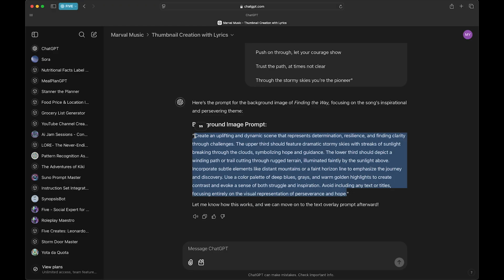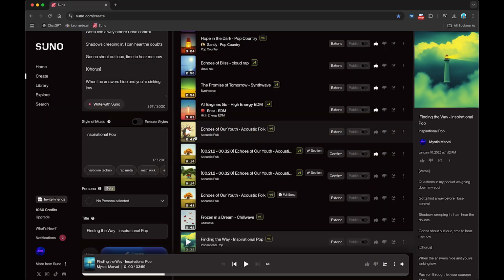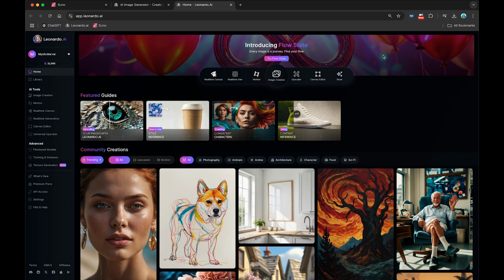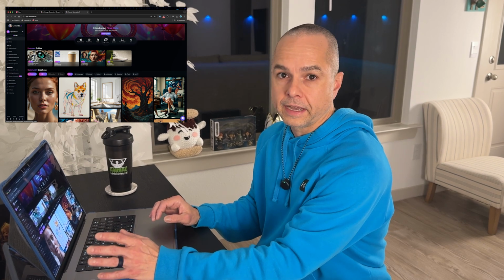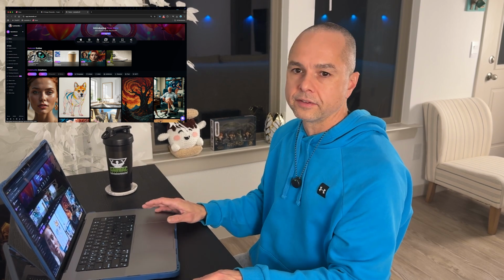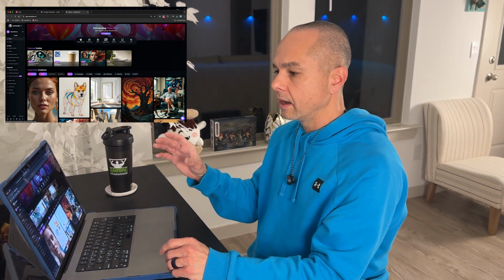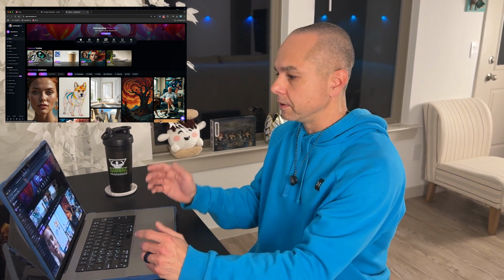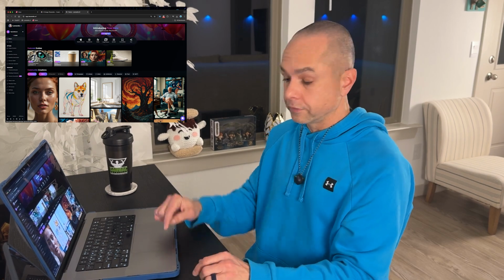So let's go. To create the image that's going to be used for the video, we're going to use another AI system known as Leonardo.ai. In Leonardo, the way I create, right now there's something called Flow State. It's a new addition that they just added. It's free at the moment. Leonardo has a free version of the software, but we actually pay for a monthly service, so I don't know if Flow State is available for the non-paid version, but it's definitely available for the paid version, and it's free for the paid version right now.